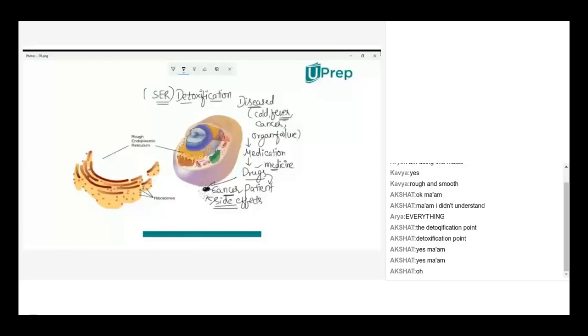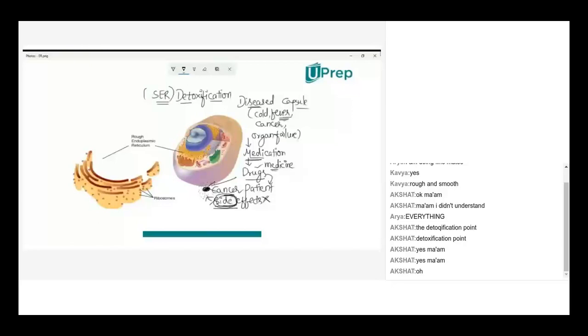So this capsule not only reduces the body temperature, but also shows some side effect on the remaining cells in the body. This has to be controlled, isn't it? Otherwise, the use of medication has no importance. In order to control the side effects, we have a specific system called smooth endoplasmic reticulum.